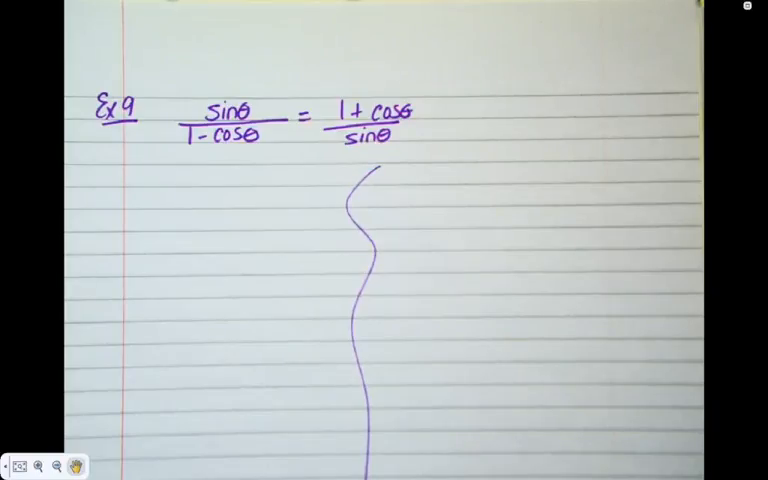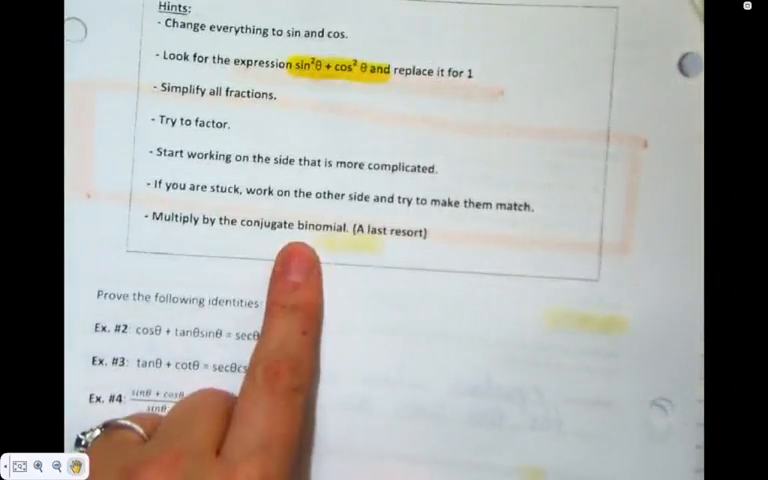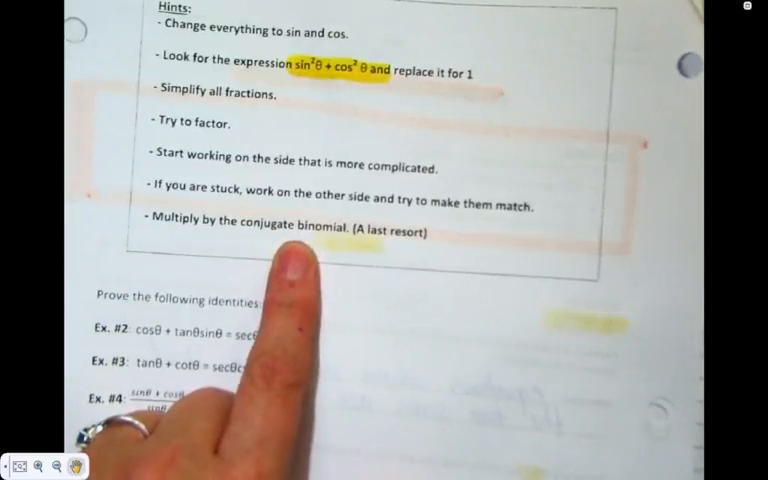What do we do when there's nothing else we can do? This is where we pull out that conjugate binomial that's the last on our list. So this is a last resort. If we can do nothing else, we do conjugate binomial. I'll tell you why in a second.